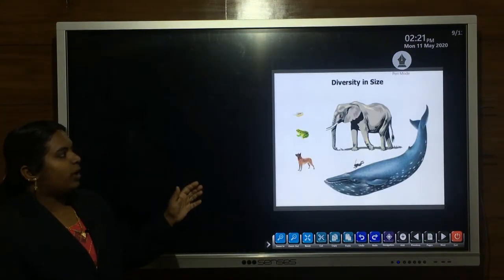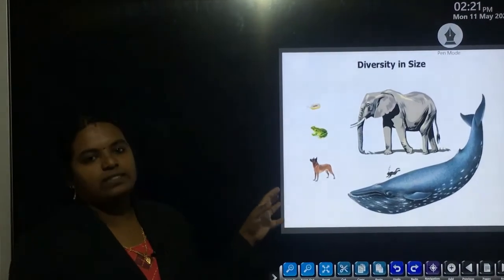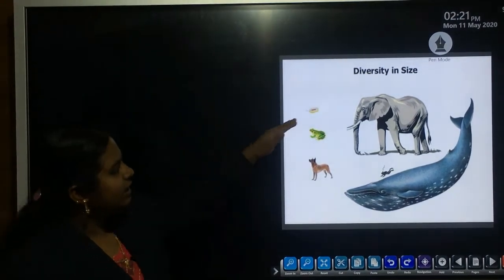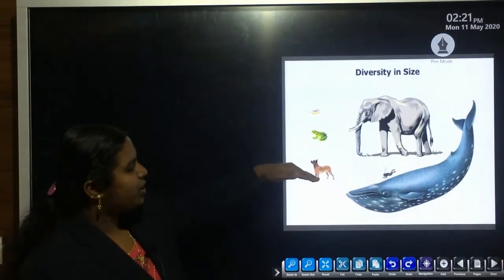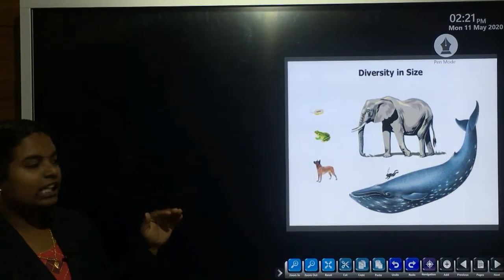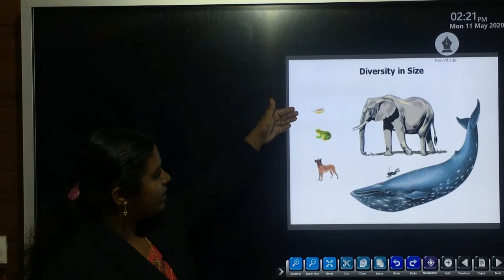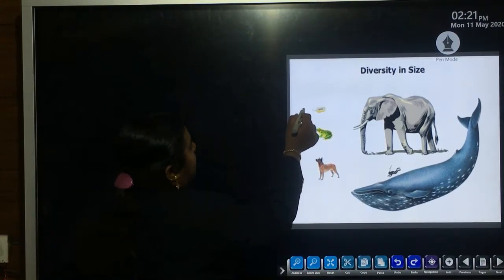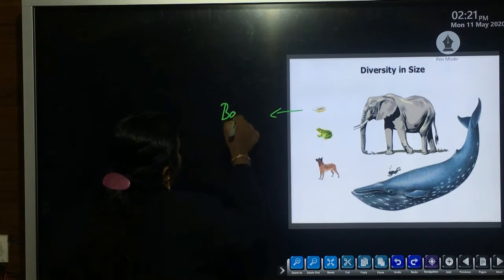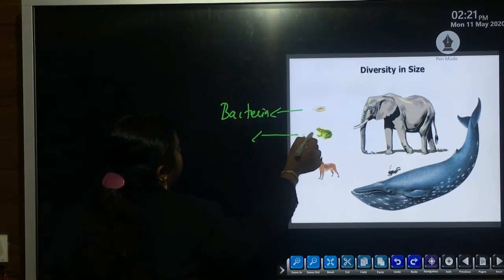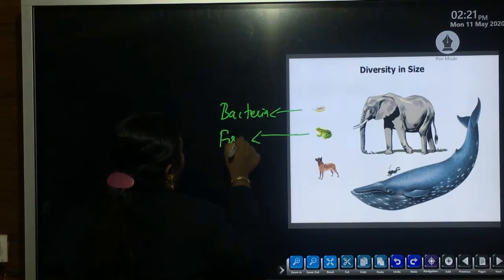Now let's discuss diversity in the size of organisms. Look at the figure, different animals are shown in this figure. So what about their size? Some have a very small size, as in bacteria. This small figure shows bacteria, and the second one, the smaller one, is the frog.